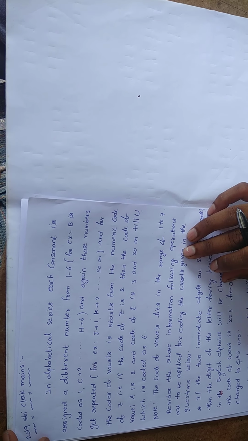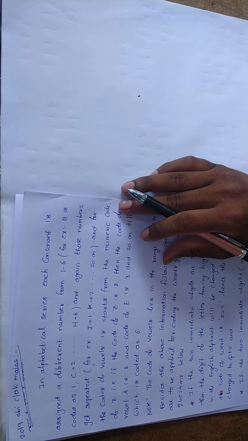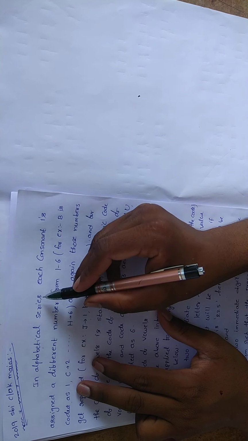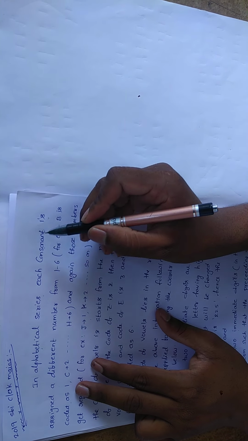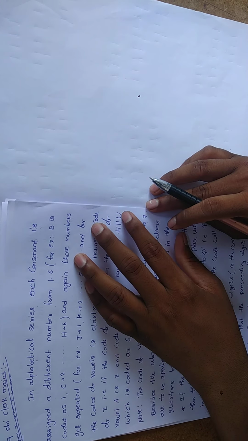Okay friends, good morning. This question was given in the 2019 SBI Clerical Mains. Check here: in the alphabetical series, each consonant is assigned a different number from 1 to 6. Friends, now they are talking about only consonants.